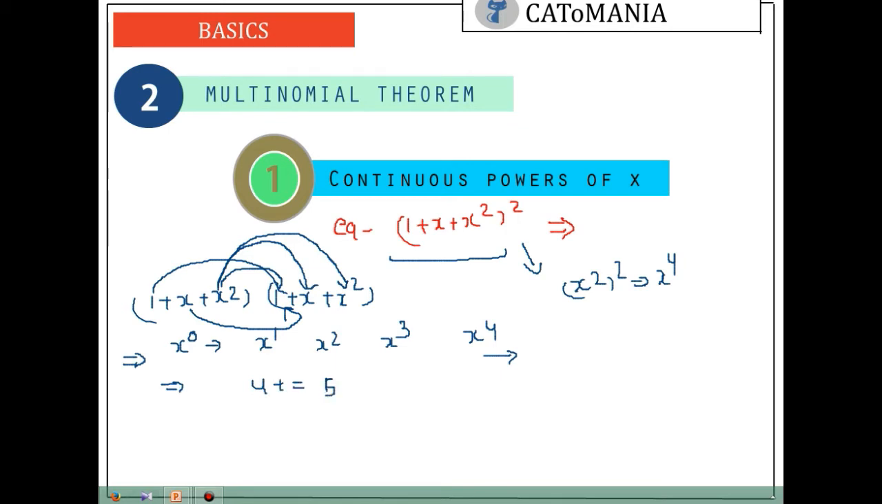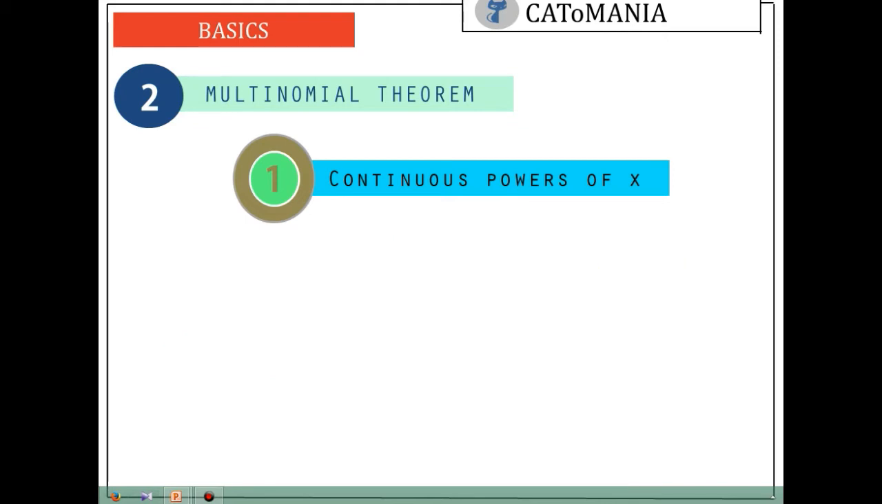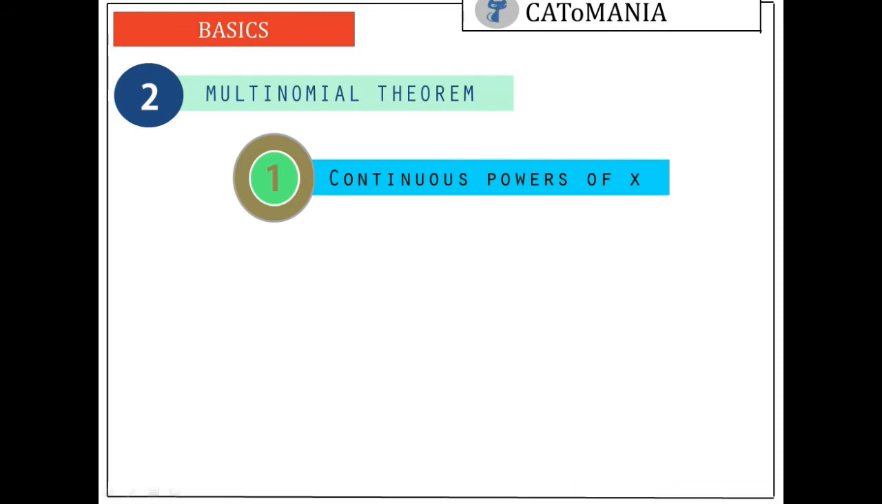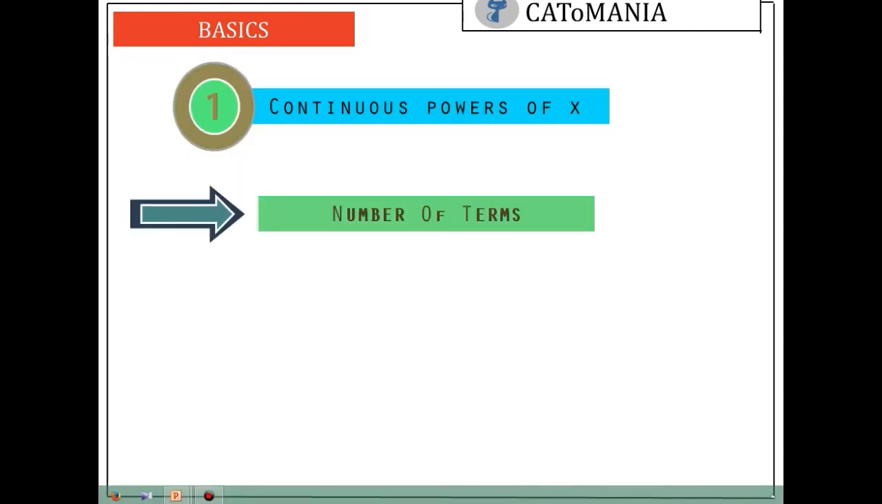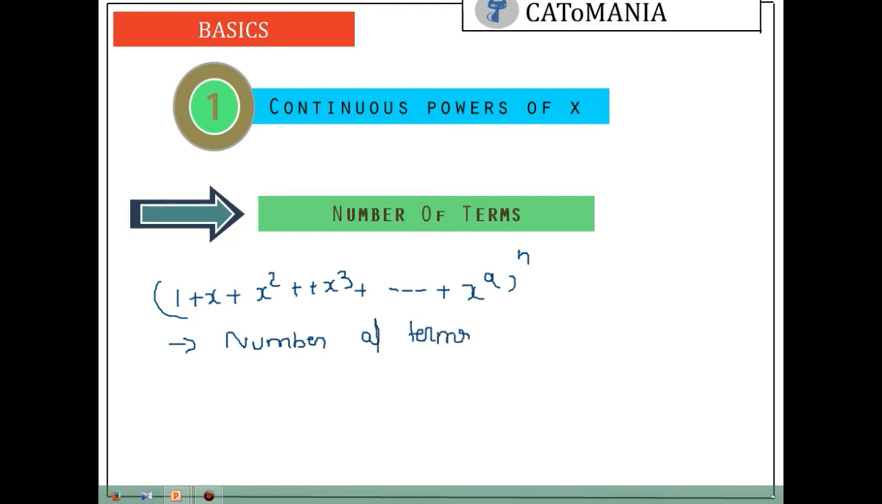Or what you can say is, if the series is continuous, then the total number of terms in such type series would be like, if we have an expansion of 1 plus x square plus x cube plus up to x to the power a to the power n, in this type series the number of terms will be an plus 1, right?